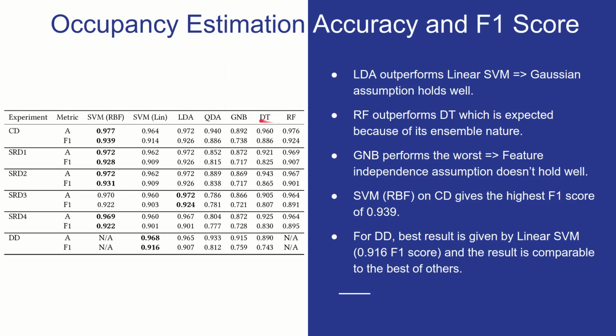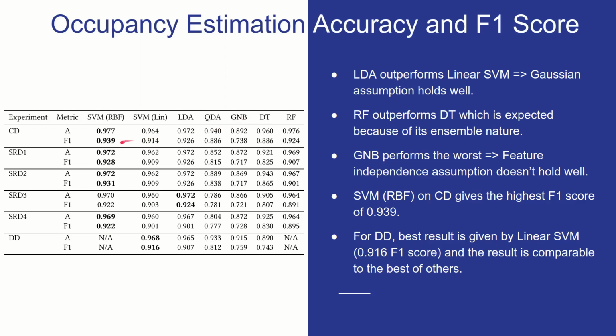Random forest outperforms decision tree for all the experiments. This is also expected because of the ensemble nature of random forest. This is basically a collection of different decision trees. GNB performs the worst. This implies that the feature independence assumption doesn't hold well. And if you recall the dataset slides that we had seen, in which we could see that the different features were correlated when juxtaposed with the occupancy count, this does make sense.